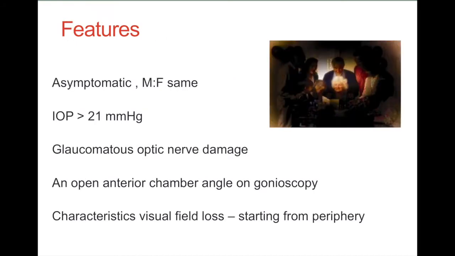So primary open angle glaucoma is asymptomatic. Male to female ratio is the same, unlike narrow angle glaucoma, where females have more. Intraocular pressure is more than 21 millimeters of mercury. There is glaucomatous optic nerve damage with open angle, and characteristic visual field loss is present which starts from the periphery.